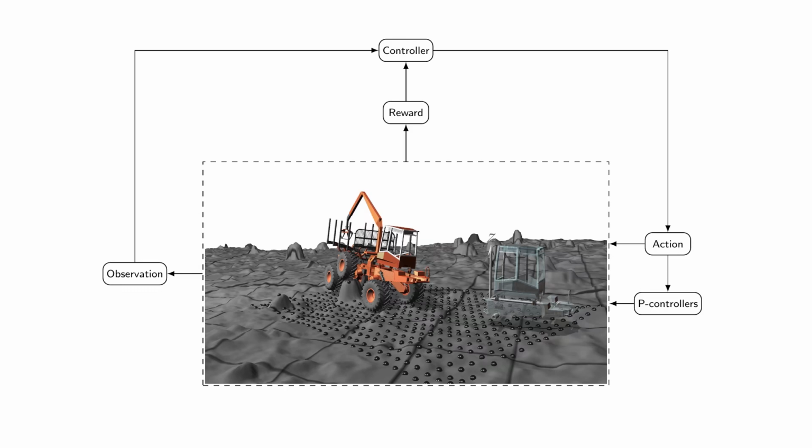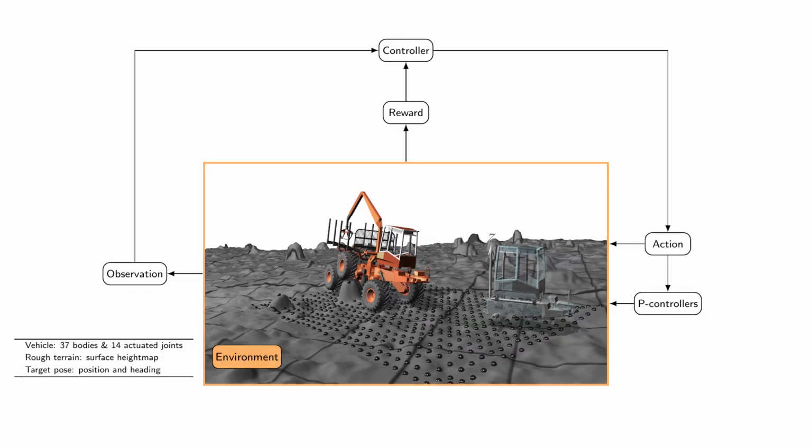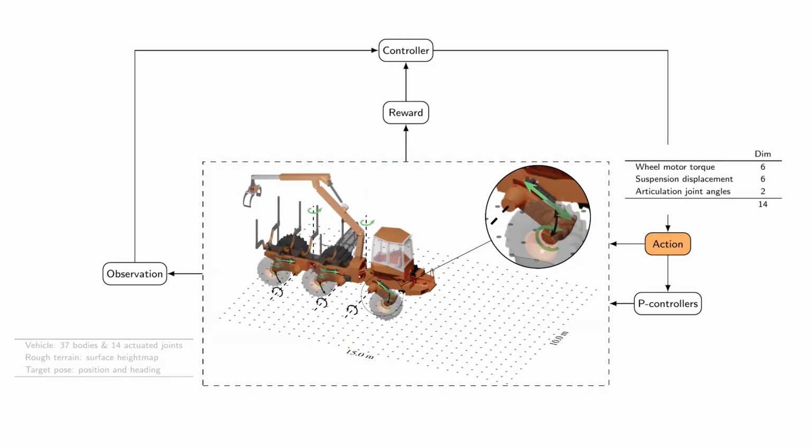As always in reinforcement learning, the environment is the world the controller lives in. It contains the vehicle, consisting of 37 bodies and 14 actuated joints, and the terrain, which is represented as a surface height map. The blue transparent cabin in the image shows the target pose. At every step, the controller specifies the torques of each wheel, the target positions of the cylinders in the suspensions, as well as the desired angle for both articulation joints. Together these form a 14-dimensional action in continuous space.